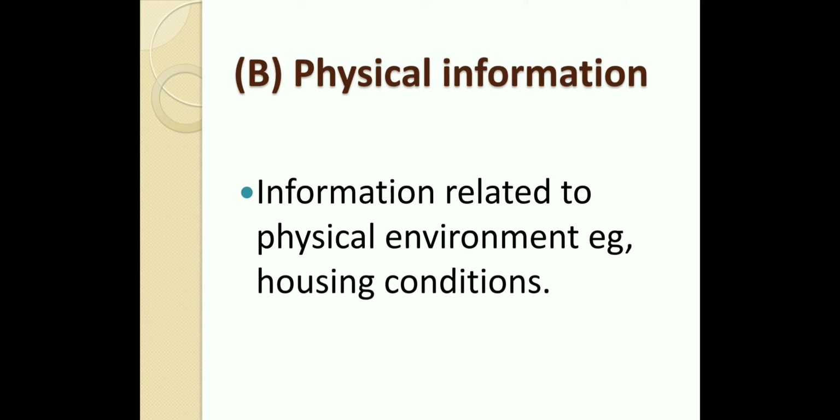Second is physical information. Physical information includes information pertaining to physical environment, that is ecological condition. Now, what are the ecological conditions? It may include the housing condition. It may include the facilities that are available in the school, at home, or the transportation, or the economical situation at my home. It may also include where I am staying. For example, I am in the hilly area, or I am in the congested area, or I am in a sector, or I am in an old city, right?